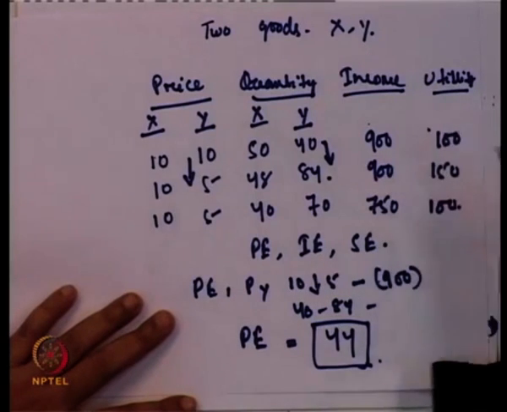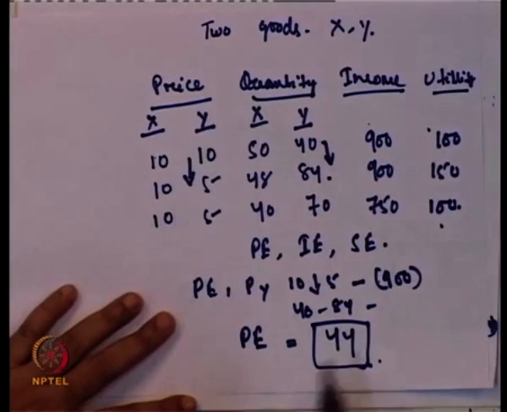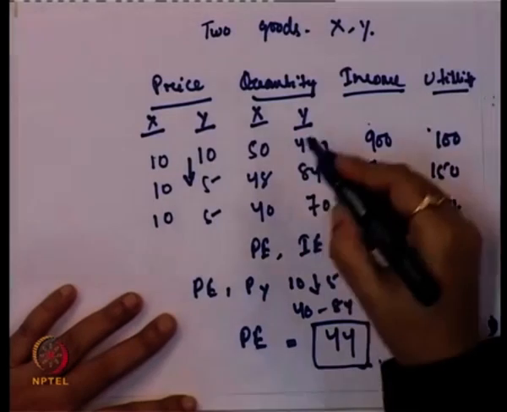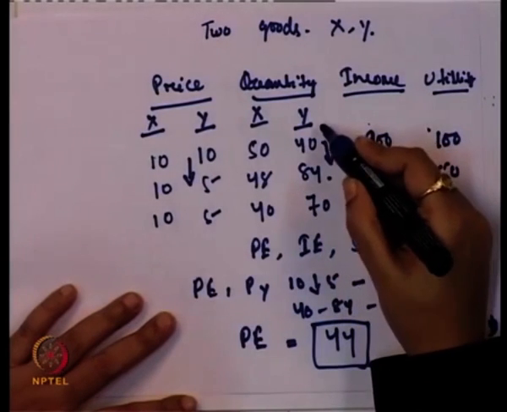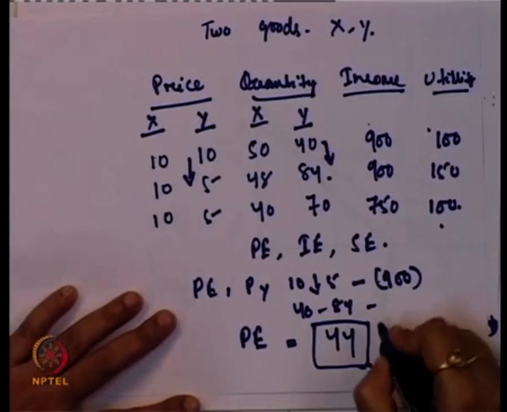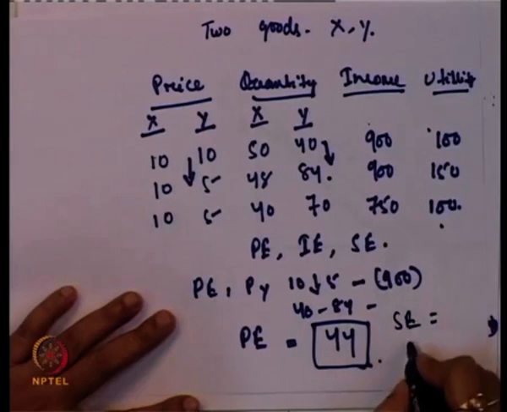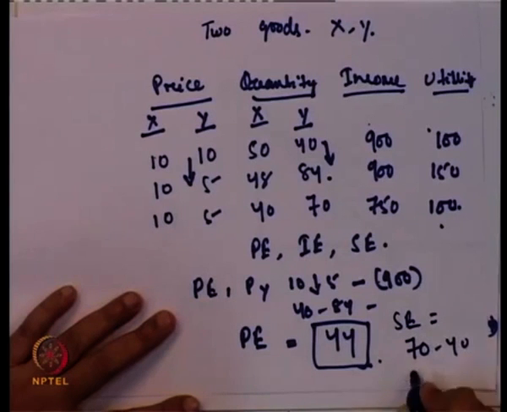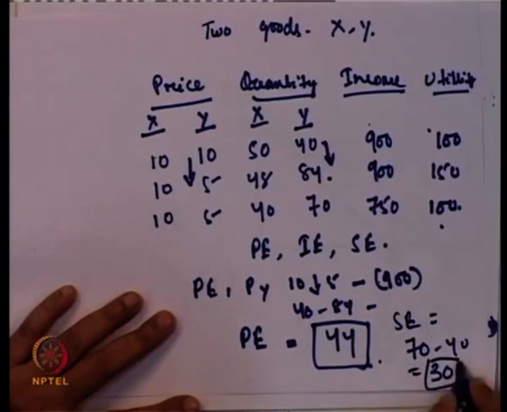In this case 100 is the utility in both cases. Keeping the utility level constant, the difference between the quantity of good y in both these cases gives us the substitution effect. So, substitution effect is equal to 70 minus 40, which is equal to 30.